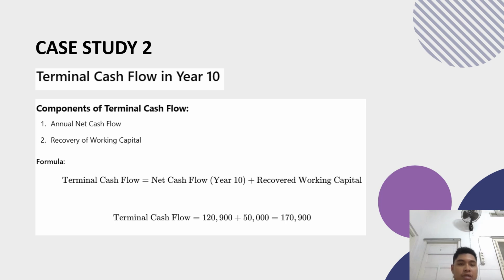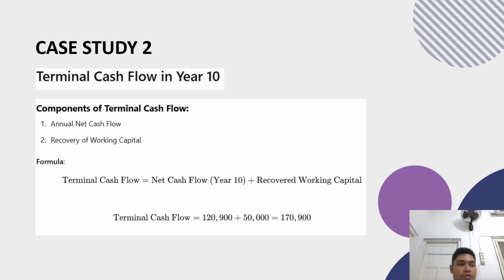And next is terminal cash flow in year 10. The calculation is annual net cash flow plus recovery of working capital. This is the formula. Annual net cash flow is $120,900. Recovery of working capital is $50,000. Salvage value $0, fully depreciated.